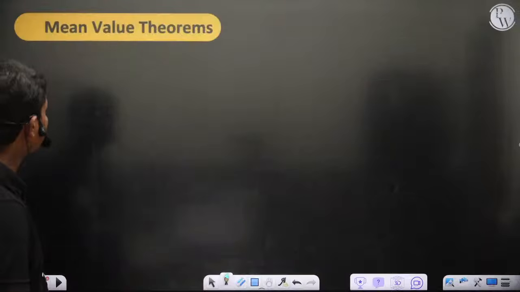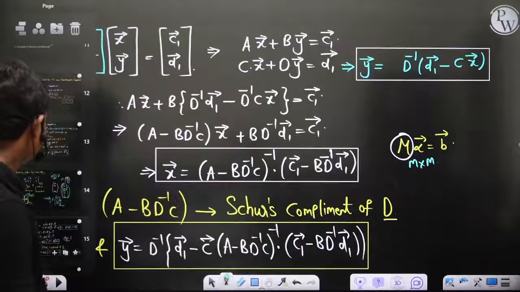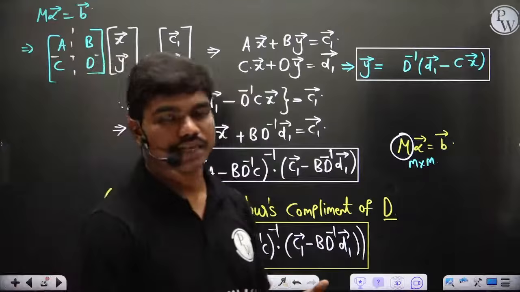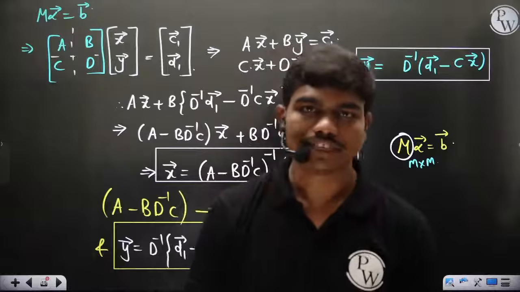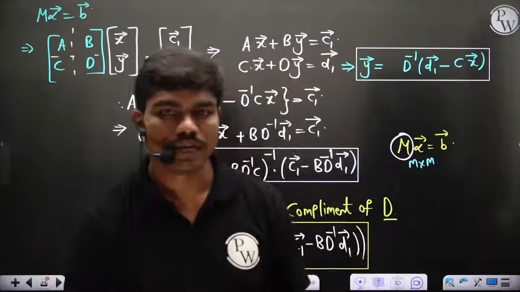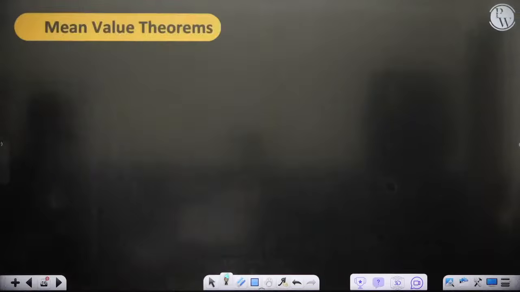So let's go to the applications. We have a few more things to deal with. This was basically about partitioned matrices, and of course last year was the first time they introduced the data science paper, and last year there was no question on partitioned matrices, so we'll see what happens this year. Okay, before we go to mean value theorems, I would like to give a few points.